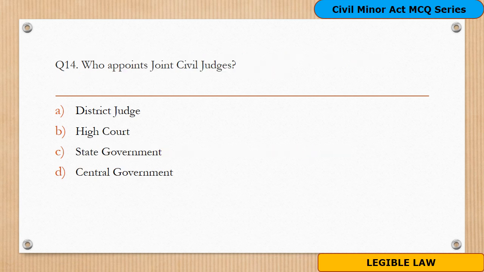Question 14. Who can appoint civil judge? A, district judge, B, High Court, C, state government, D, central government. And the answer is B, High Court. High Court can appoint joint civil judges. Like I said, the appointment of the joint civil judges is done by the High Court for the purpose of the assistant judges of the subordinate court, and this is given in section 23 of the Act.